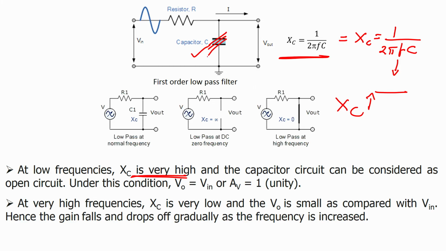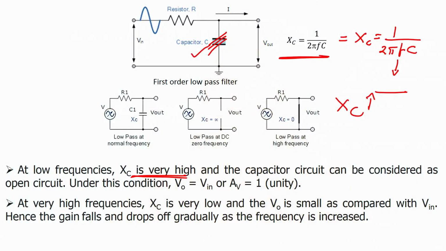So, that means that it is not conducting, it is an open circuit. You have to see on the screen, when the capacitor is not conducting, that means it is an open circuit. So, whatever signal is there in the input with a lower frequency, you will see at the output. So, low pass: at DC frequency, Xc would be infinite.